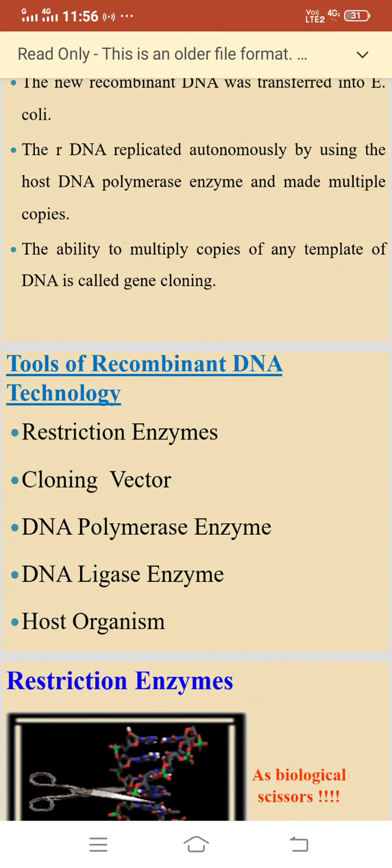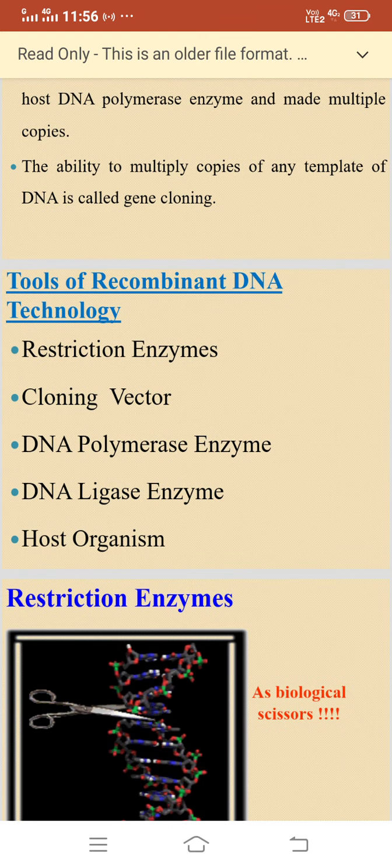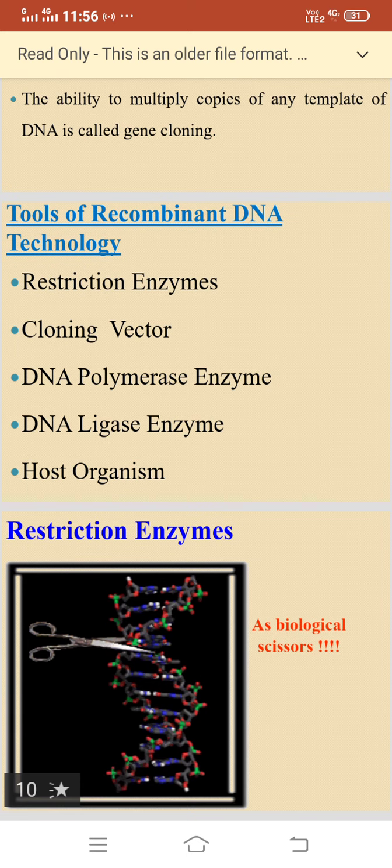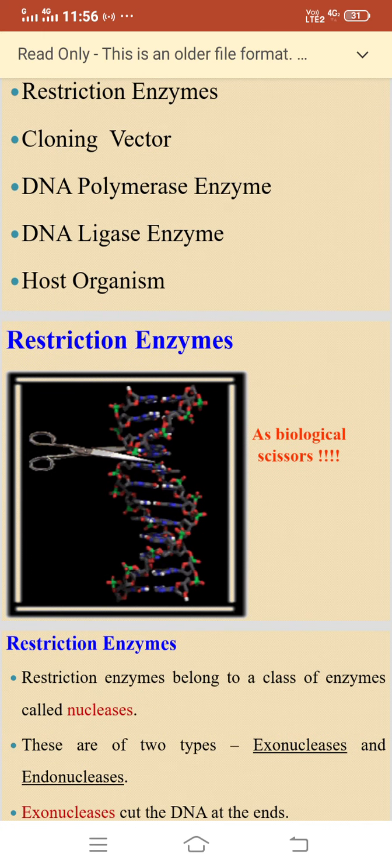Now the tools of recombinant DNA technology. What are the different tools used in recombinant DNA technology? First one is restriction enzymes. Second, cloning vector. Third, DNA polymerase enzyme. Fourth, DNA ligase enzyme. And host organism. So you can see in this particular slide the restriction enzymes as biological scissors.